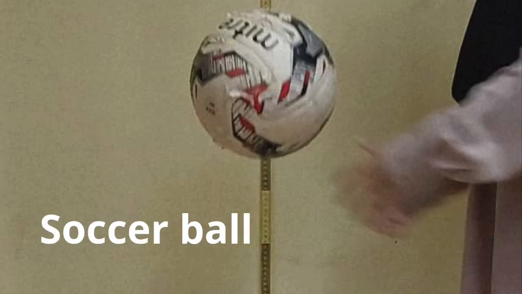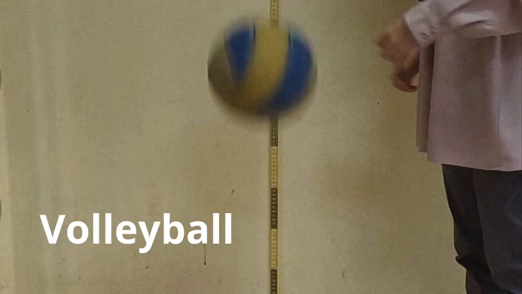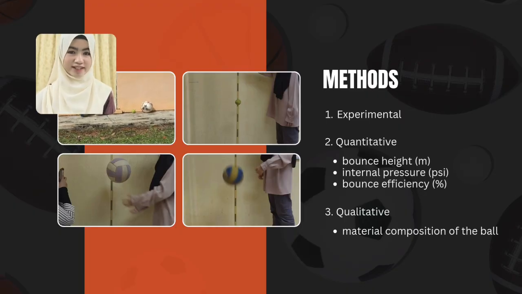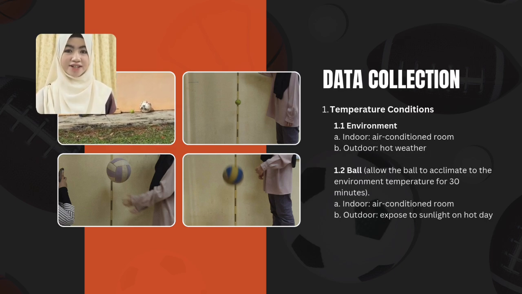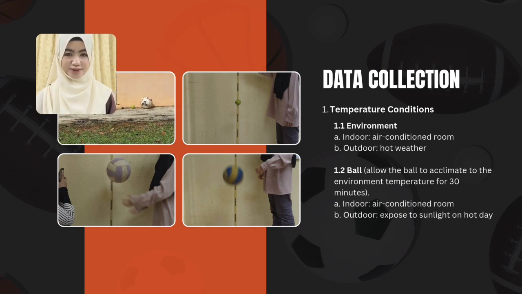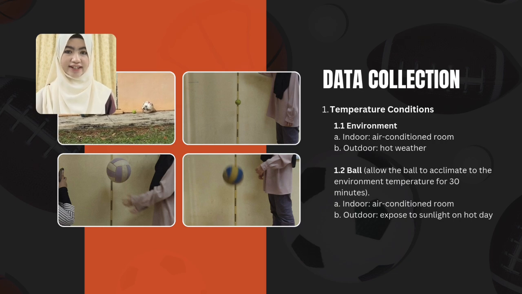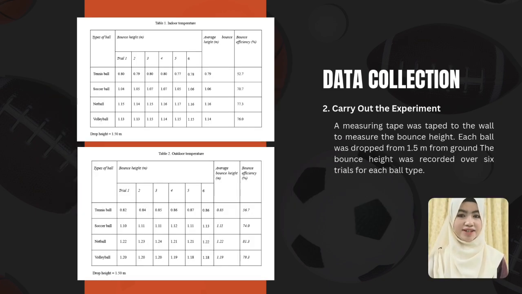Now, we will move to the third part of this presentation, which is the methodology. In this experiment, we used 4 types of ball, which are tennis ball, soccer ball, netball, and volleyball. This project uses experimental, quantitative and qualitative methods. Firstly, we set up the temperature conditions for the environment and the balls. There are two temperatures: indoor, inside the air-conditioned room, and outdoor, which we conducted during the hot day. For each ball, we allowed them to acclimate to the environment temperature for at least 13 minutes. Then, we tested each of the balls in 6 trials to ensure the reliability of the results.